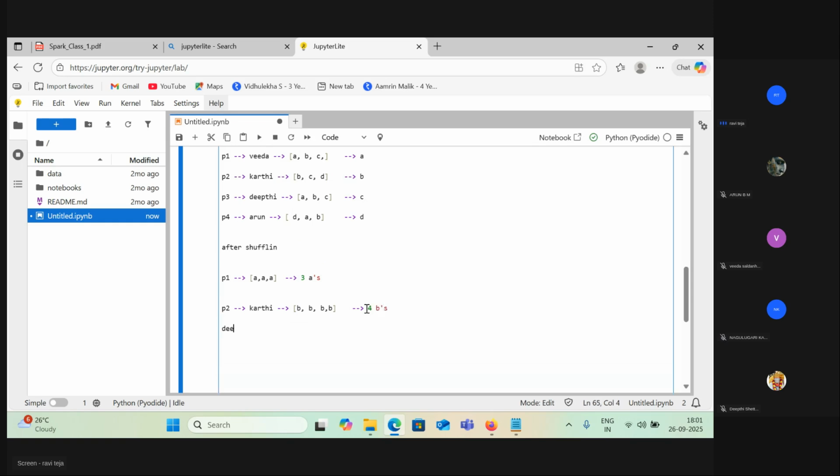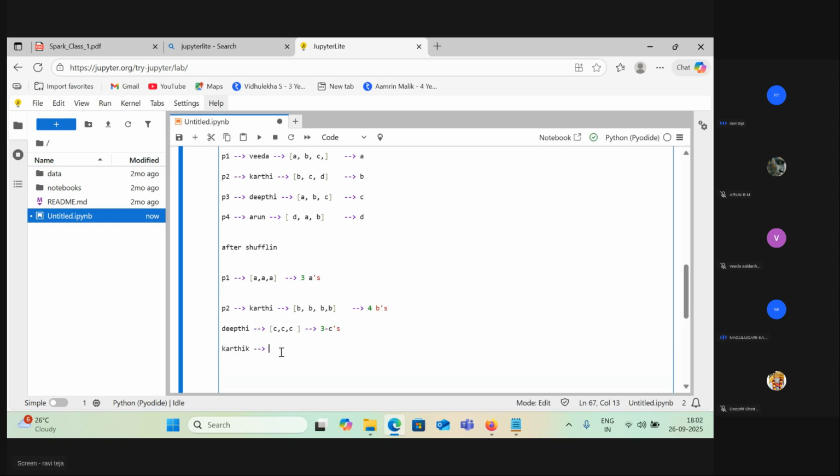Deepti. Before shuffling it's one. After shuffling it's three, from Veda and Karthik. So you need to shuffle the data from Veda's partition and Karthik's partition, and then you will have three. You can conclude that there are three C's for you. Now, who is that finally? Karthik. Now, Karthik, how will you do that?